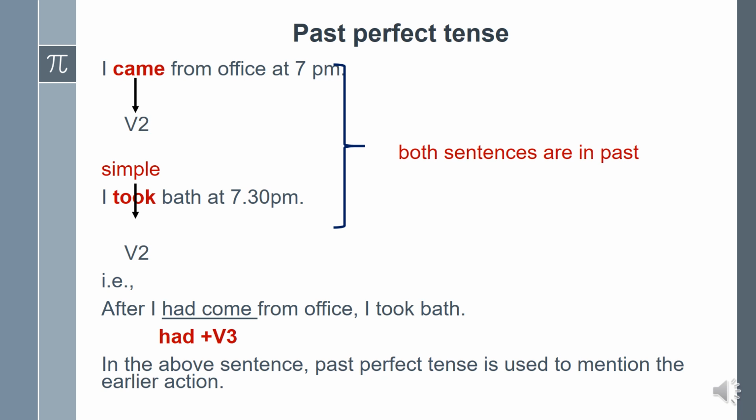For example, here in these sentences, I came from office at 7 p.m. and I took bath at 7:30 p.m. In these two sentences, the earlier action is I came from office. That's why this earlier action we have to express in past perfect tense as after I had come from office, I took bath.